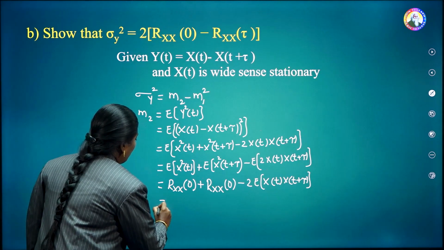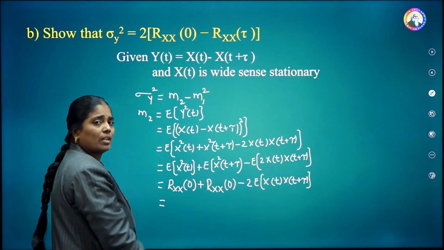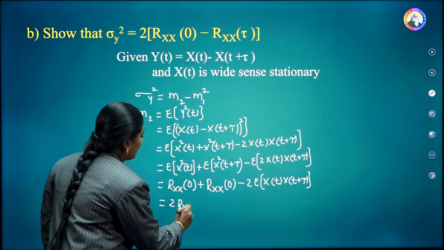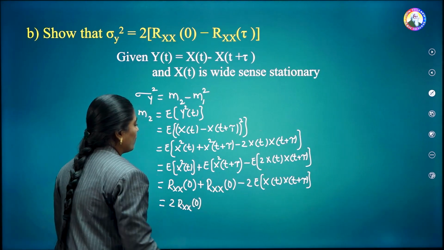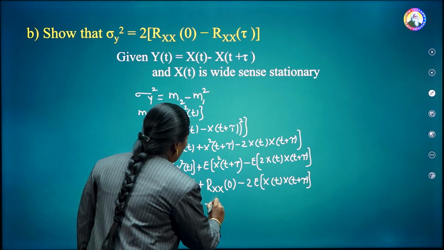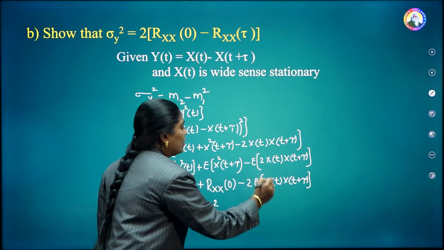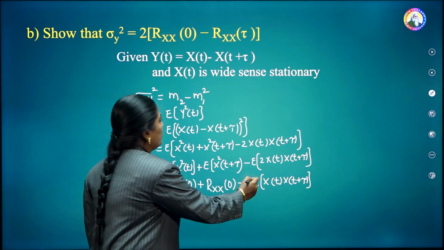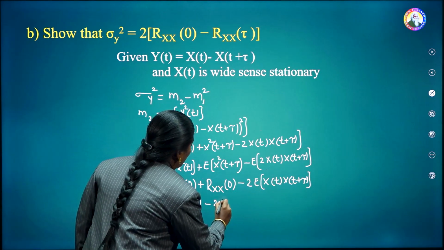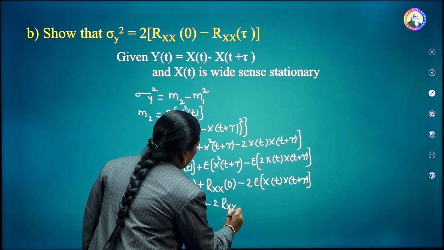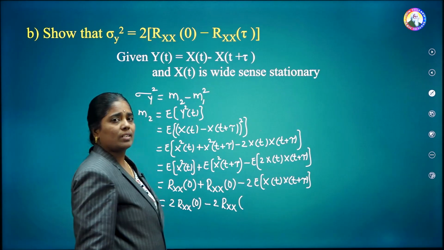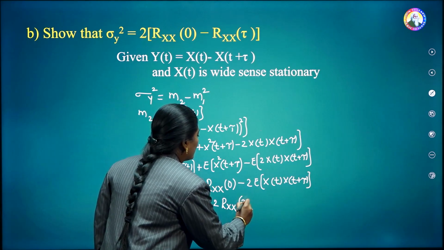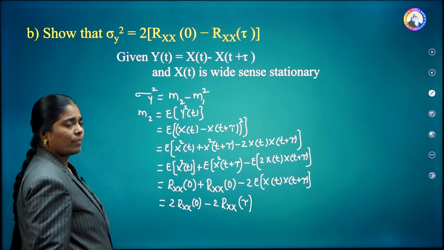This is equal to Rxx of 0 plus Rxx of 0, which is 2 into Rxx of 0, minus 2 into, from the definition of the autocorrelation function, Rxx of t comma t plus tau, and since it is a WSS process, this is equal to simply Rxx of tau only.